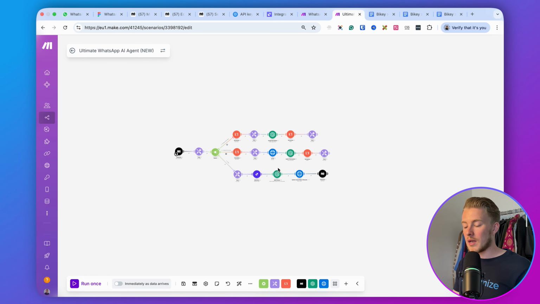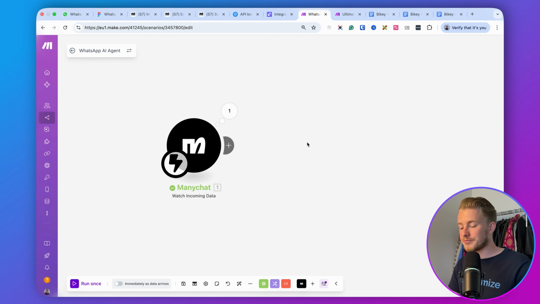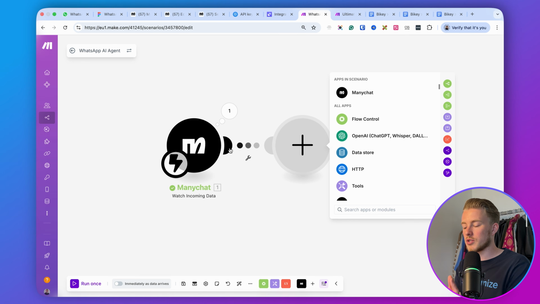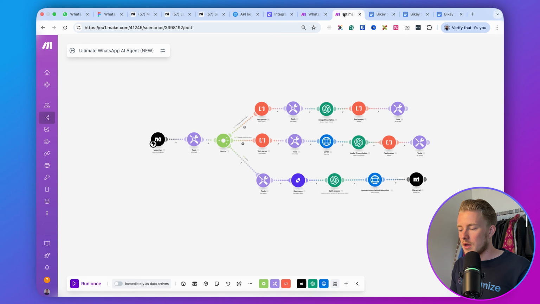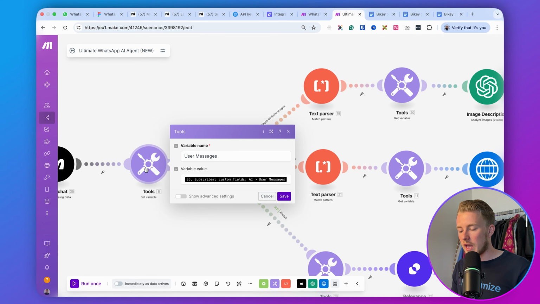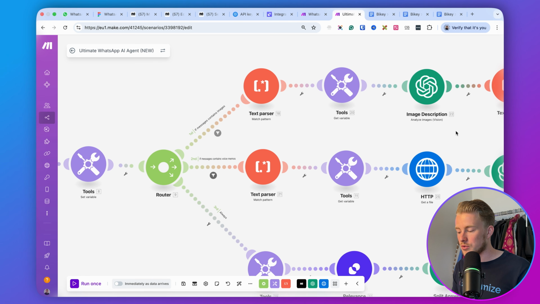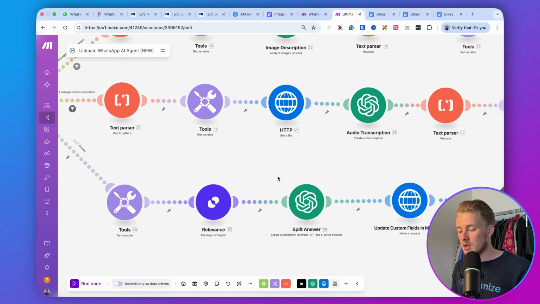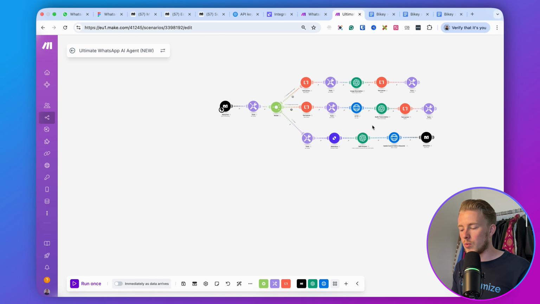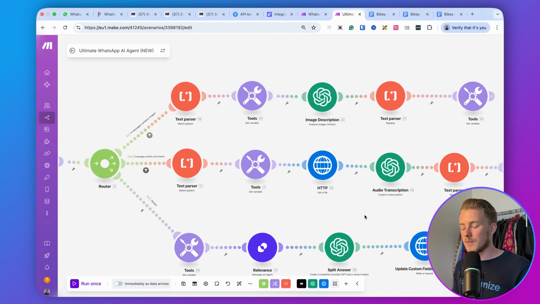So now let's build this out. Here we are, and the first thing that we will do is set a variable. The reason why we use a variable inside Make is because we want to use the variable user messages in this route, in this route, and in this route, and we want to update it several times. The only way of using one text in multiple routes inside Make is by using a variable. So that's why we use a variable.